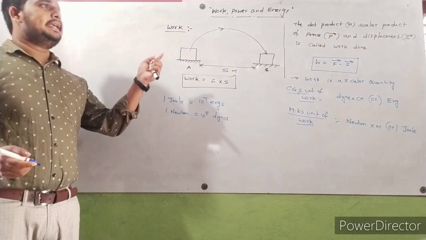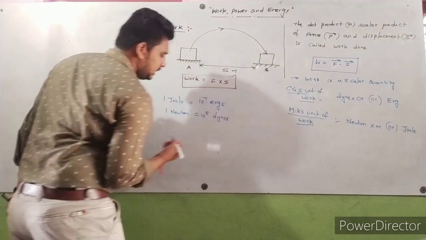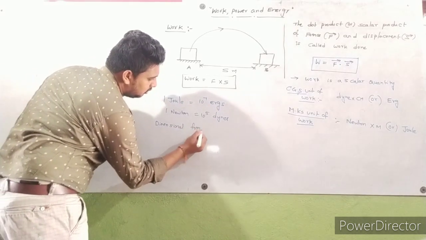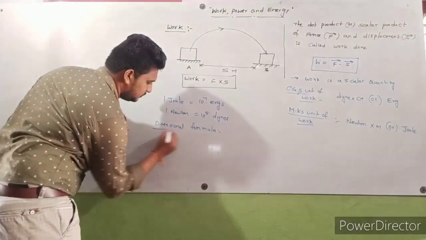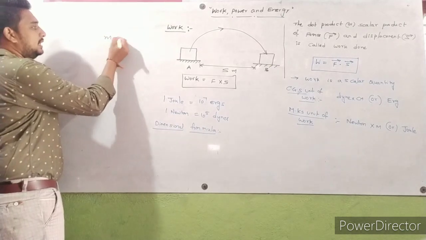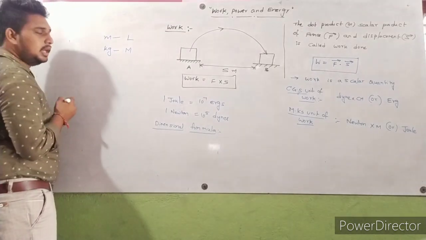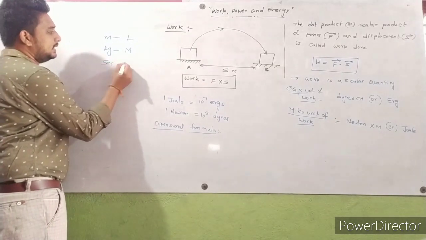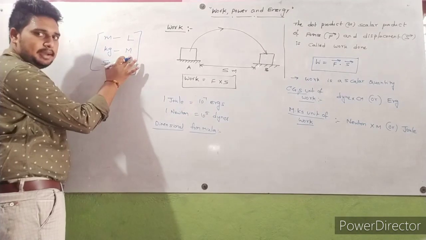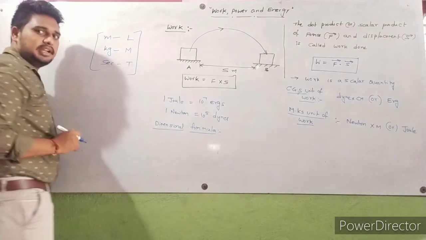Next, how can we write the dimensional formula? Generally, to write a dimensional formula, meter is indicated with L, kg is indicated with M, and second is indicated with T. Kg is indicated with M in the dimensional formula, meter is indicated with L, and second is indicated with T.